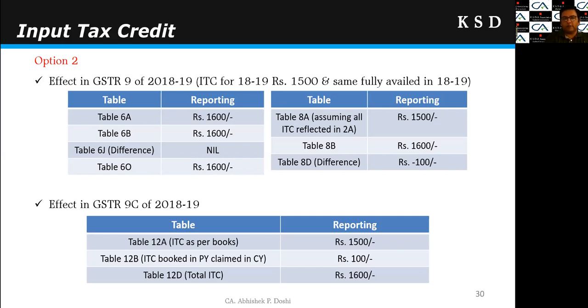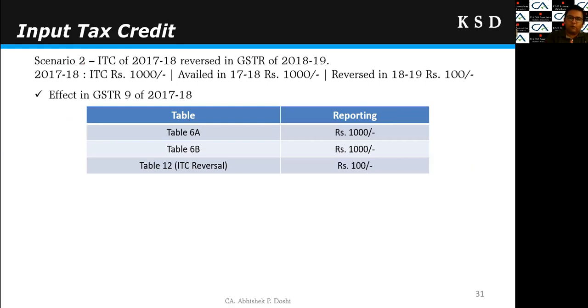Now, with reference to ITC, we take the second scenario in which I have made ITC reversal in the next year. I have availed ITC in 17-18. In books of account, I have made the reversal in 17-18, but in GST return, I have made the reversal in the next year. Say, for example, I have availed 1000 rupees ITC in 17-18 and reversed 100 rupees in 18-19. So my net ITC for 17-18 was 900 rupees only, but I have reversed 100 rupees in 18-19.